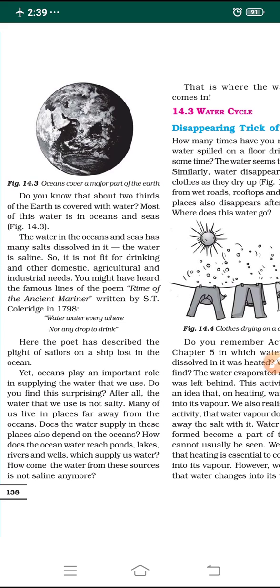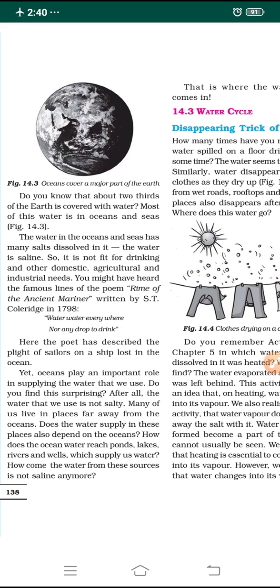Does the water supply in the places where there are oceans and seas also depend on the oceans only? No. So how does the ocean water reach our ponds, lakes, rivers and wells which supply water to us? How does the water present in the oceans and seas reach our water sources such as rivers, lakes, ponds, wells, etc.? This is where the concept comes in, that water from these sources is not saline anymore.